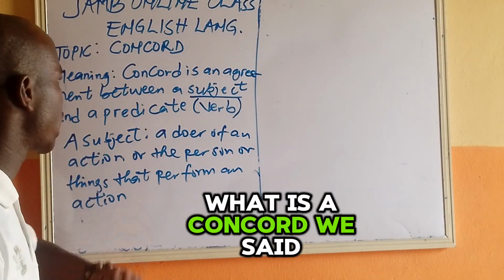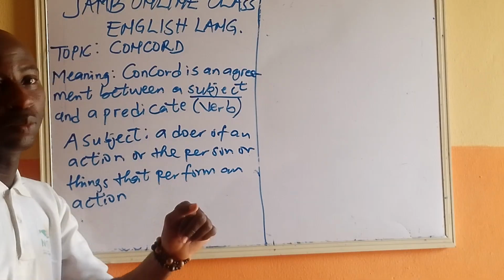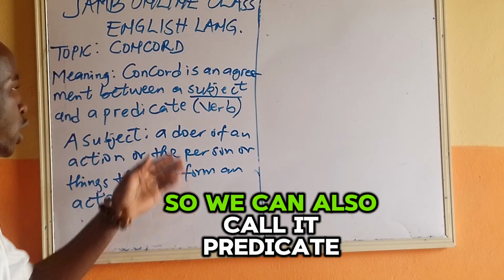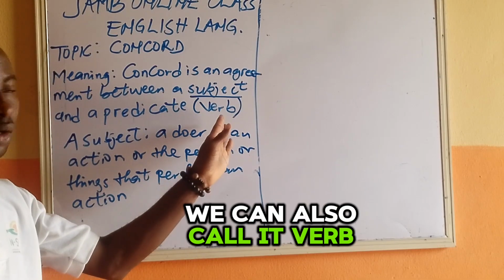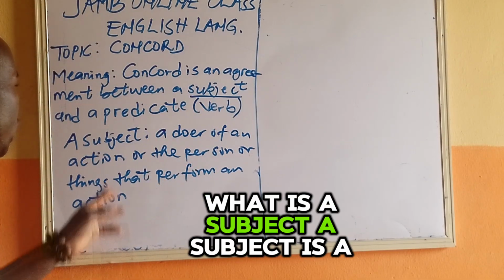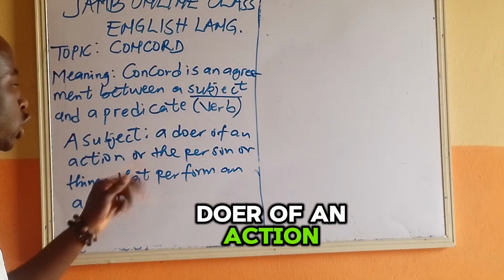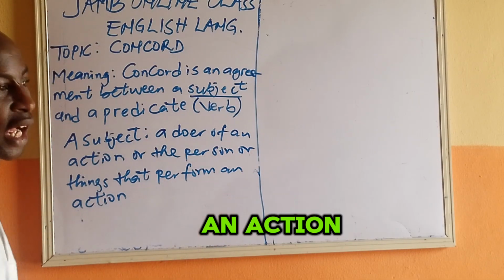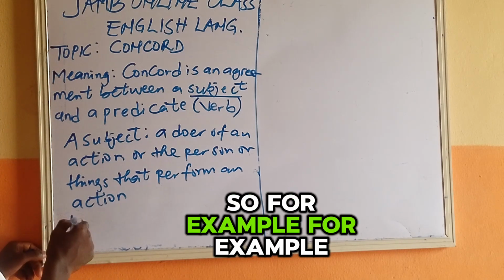What is a Concord? We said Concord is an agreement between a subject and a predicate. So we can also call it predicate, we can also call it verb. So we need to look at subject. What is a subject? A subject is a doer of an action or the person or things that perform an action. So for example,